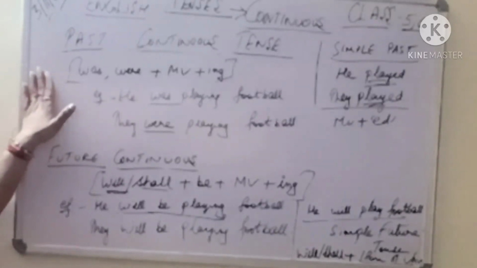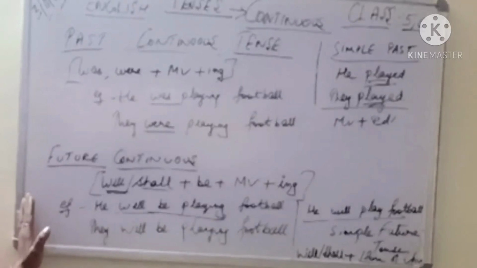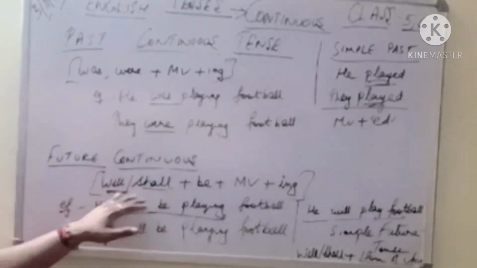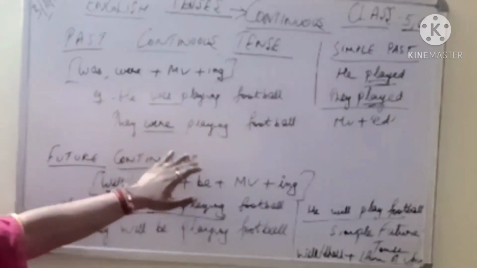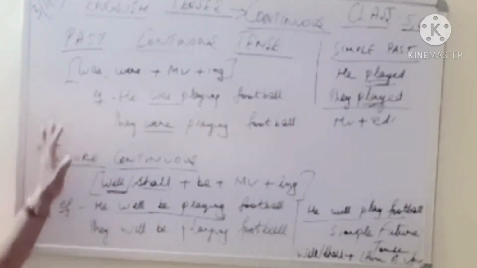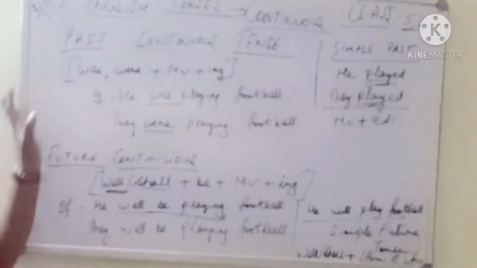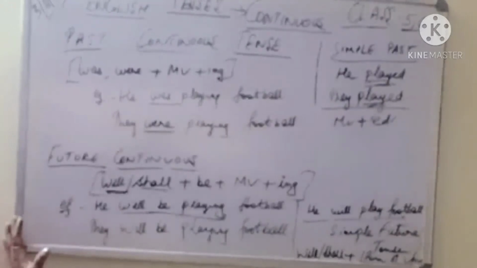And here we use the auxiliaries in the past, was, were, and here the auxiliaries will, shall are used. Okay? These are known as modals basically, but for the future we have to use will, shall along with be to make it continuous with main verb and ing. Right? So this much you need to remember. You can even note it down in your grammar notebooks or in your rough notebooks from the video.